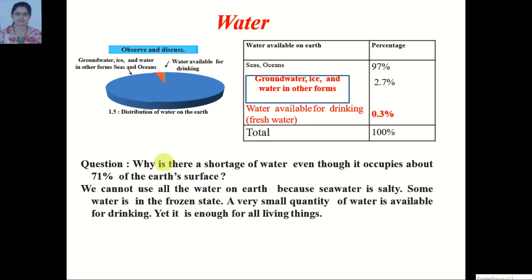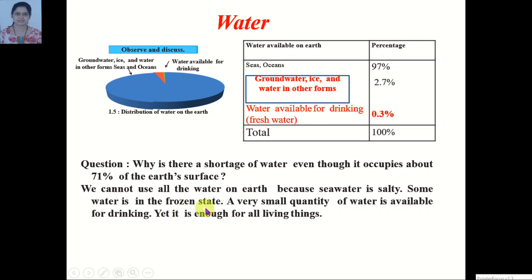Now the question is, why is there a shortage of water even though it occupies about 71% of the earth's surface? We know that 71% water is available on the earth. So why is there a shortage of water? Because we cannot use all the water on the earth, because sea water is salty.